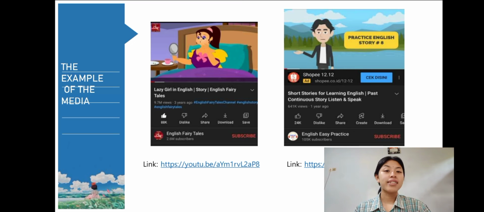Alright, we move to the example of the media being used. Just like what you see on the screen, I provided two examples of the story that I was going to use. You can choose one of them. The first one is the fairy tale story, and the second one is the simple practice English story. I also provided the link so it will be easier for you to access the story. And the worksheet contains questions that are related to the story that you choose.